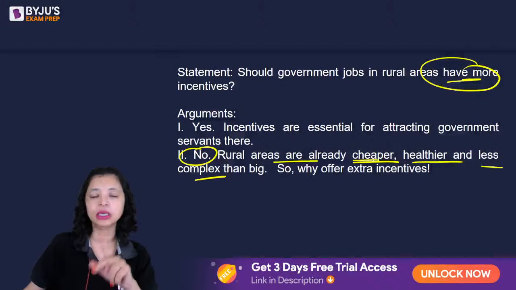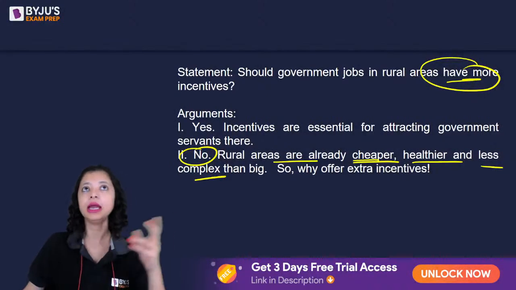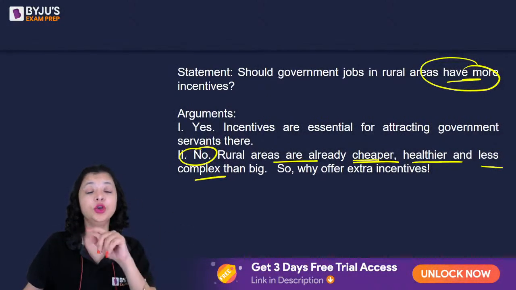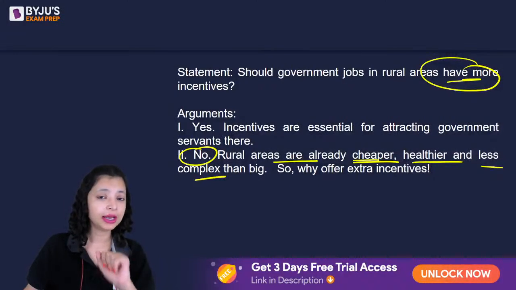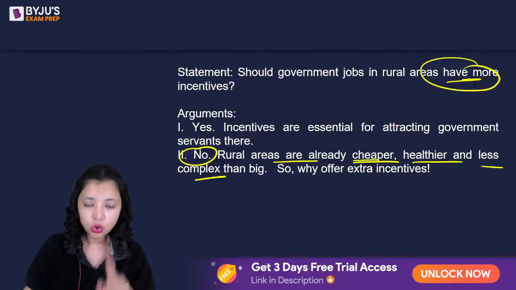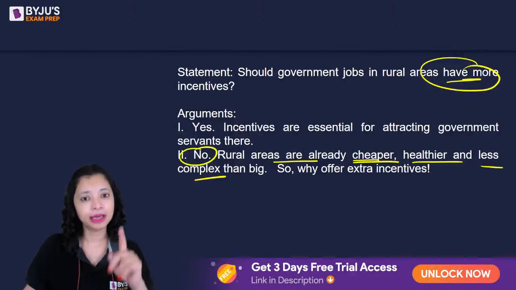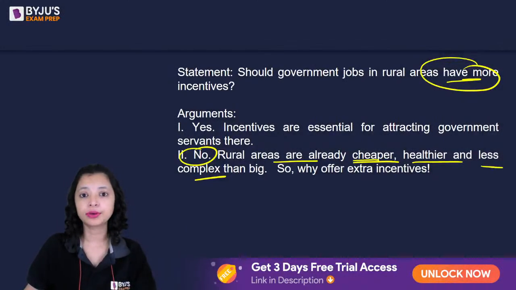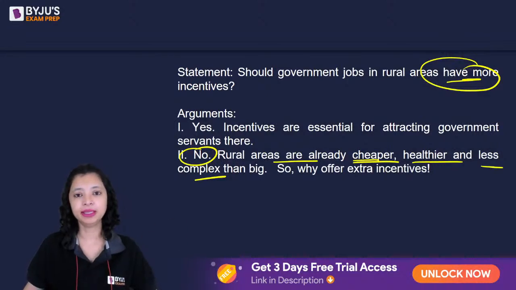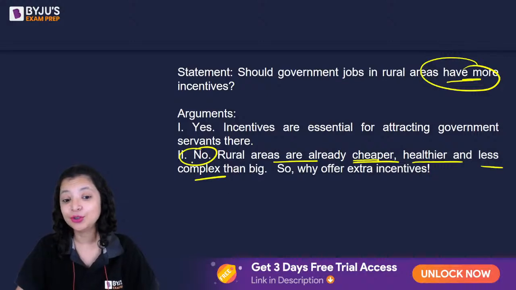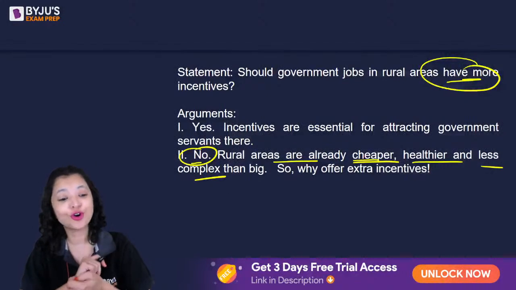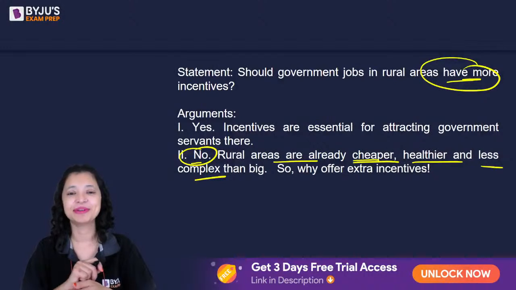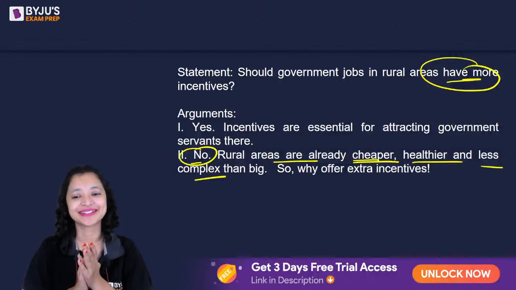So when you ask a person to move to a rural area and he would say, no, I want to live in an urban area, you can remind them that by moving to a rural area, you'll find cheaper houses, cheaper schools, cheaper transport, good food, healthy environment, lesser pollution. Would you like to take that? And I would say, yes, why not? Take a bit of my salary and give me that life. I would want to go and stay in a village. That means the judge will pay heed to the second argument also. Both the arguments are strong.